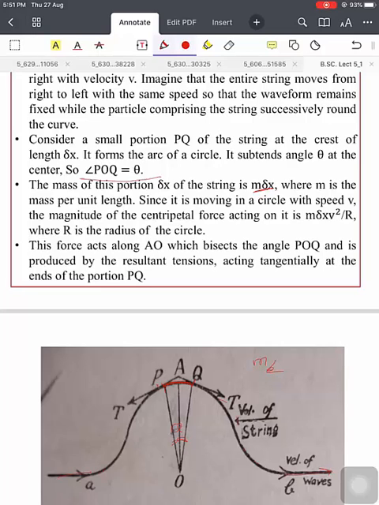Since this mass is moving along the arc with speed v, there should be a centripetal force acting on it. This centripetal force is equal to m dx v square by r, where r is the radius of the circle.